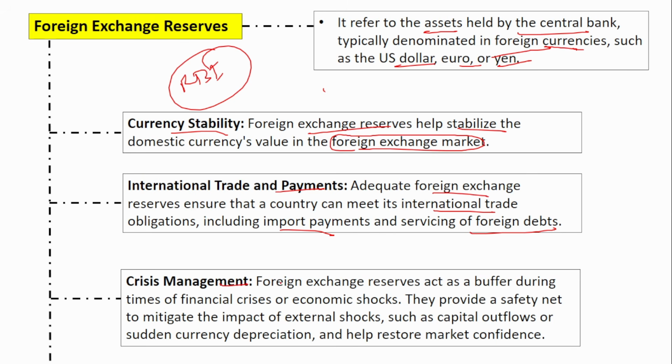Next, crisis management. Foreign exchange reserves act as a buffer during times of financial crisis or economic shocks. They provide a safety net to mitigate the impact of external shocks such as capital outflows or sudden currency depreciation and help restore market confidence. This we have already covered in the previous points.